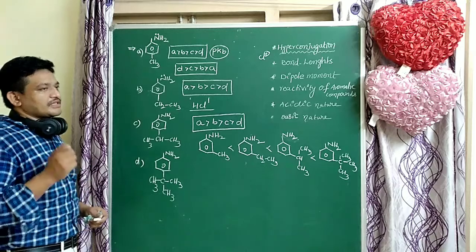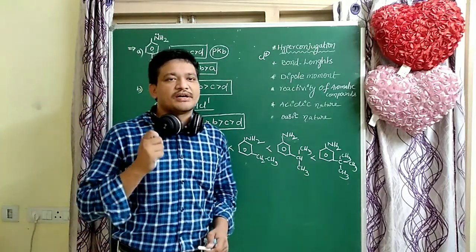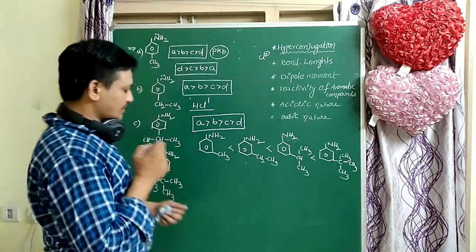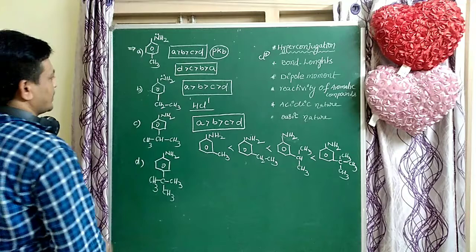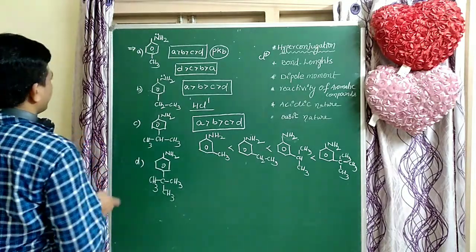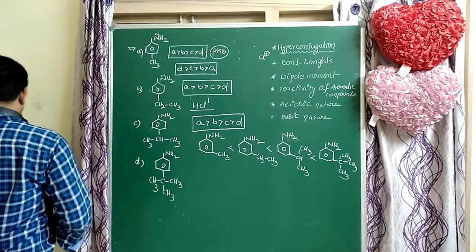This hyperconjugation is also explained by the stability of benzyl carbocation and benzyl carbanion. How to explain that?